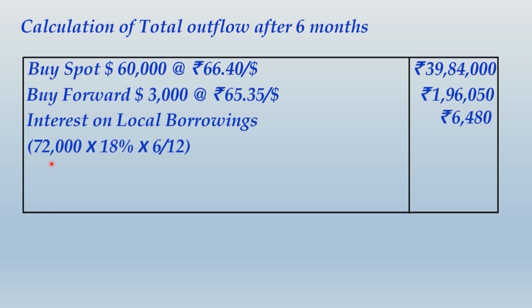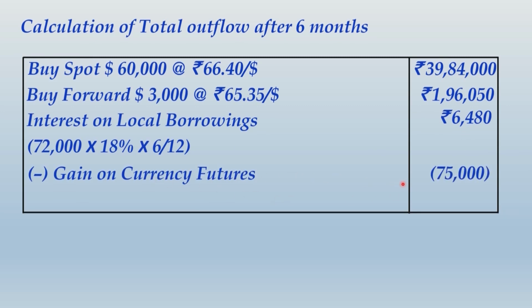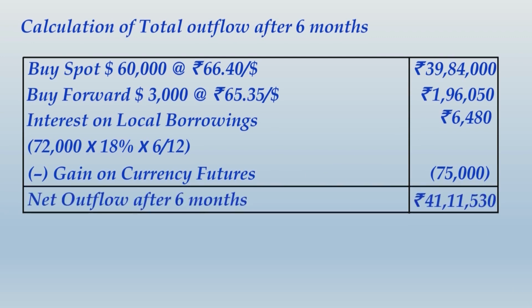Now we also have to pay interest on the local borrowings for arranging this 72,000 rupees, that was the margin money. For arranging this margin money, this is an additional cost. This also becomes part of your overall outflow. And finally, from all these amounts which represent the outflows, we would subtract the gain on currency futures that we calculated earlier, that is rupees 75,000, and the final net outflow after 6 months will be